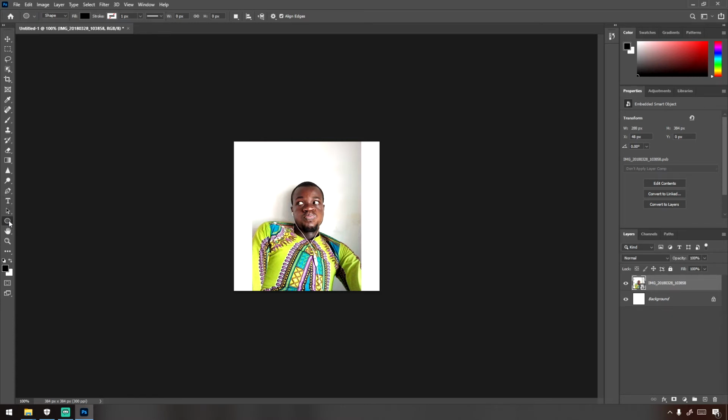Select the ellipse tool and click anywhere, then drag to draw. Hold control and drag, and hold shift to constrain it so you get a perfect circle. Hold the space bar to move the circle while you draw it. Shift constrains it to a straight circle, and the space bar lets you move it.